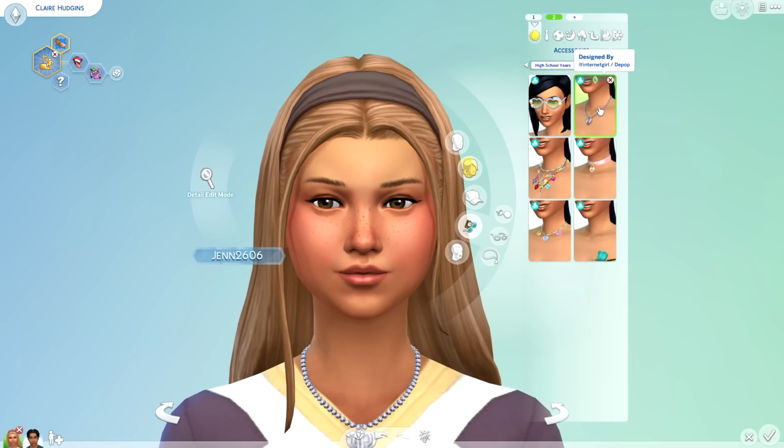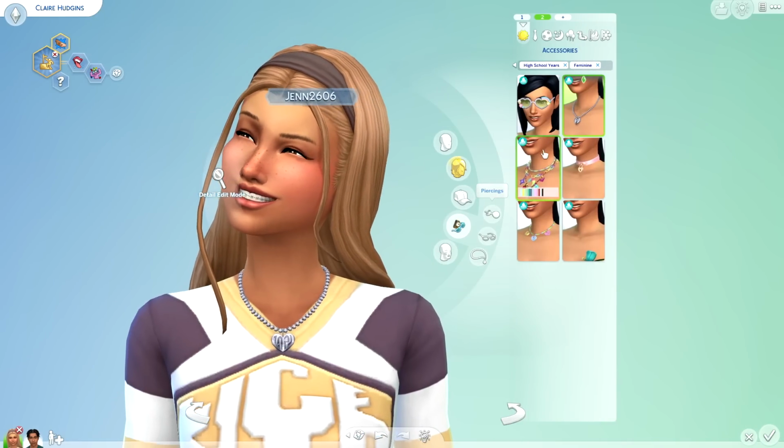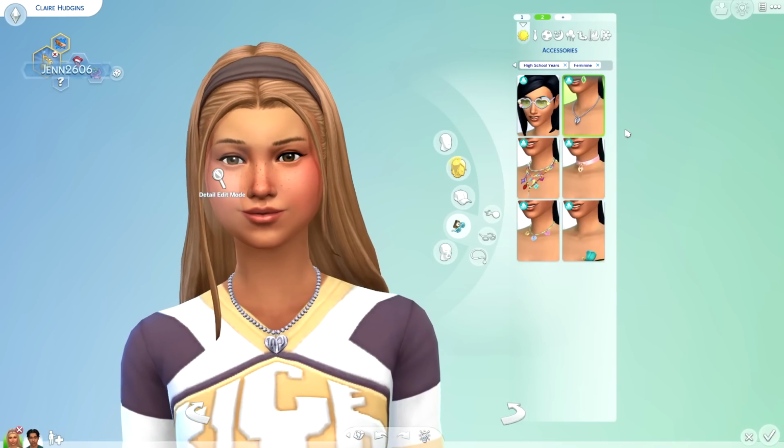Then we have ourselves, I guess this is a collab between The Sims and Internet Girl and Depop. So basically this is a little locket and it has a heart on it. It's super cute. It only comes in a silver swatch.